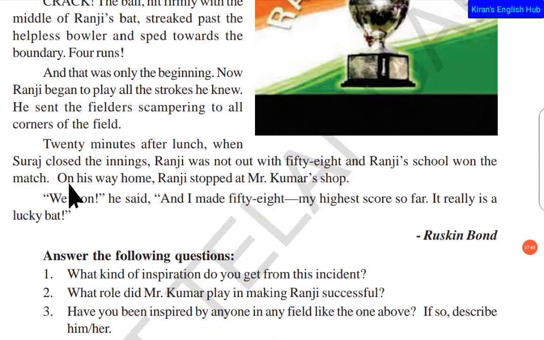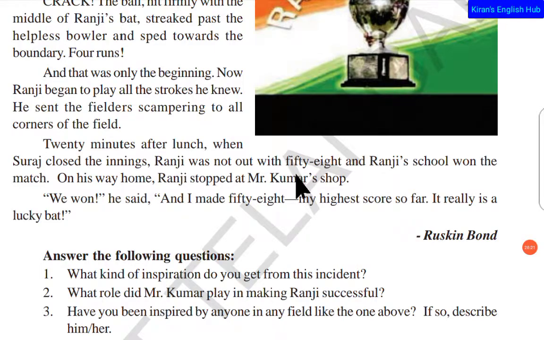the match. On his way home, Ranji stopped at Mr. Kumar's shop. So at the end, after lunch, the game was over, and Ranji's team, Suraj's team, won the match, and with 58, in the sense he scored a half century. Ranji scored a half century, and Ranji was not out. So he gave a memorable win for his school team.